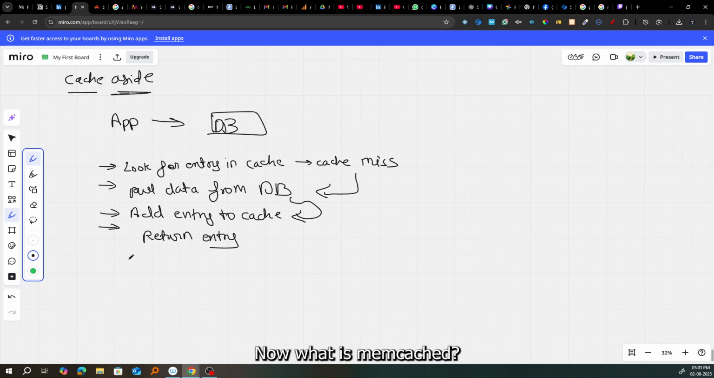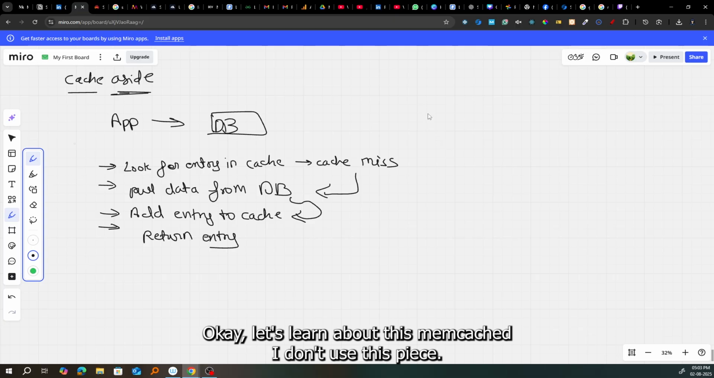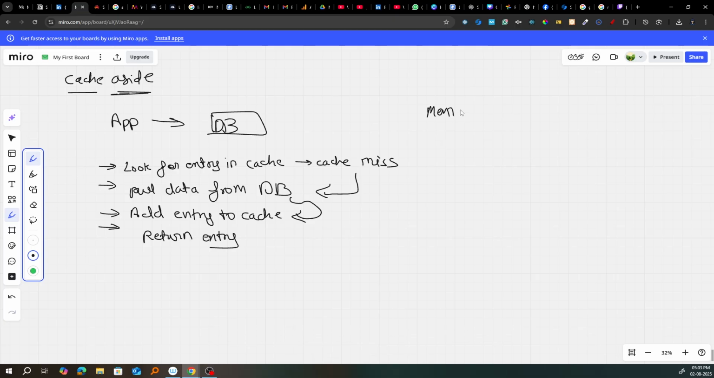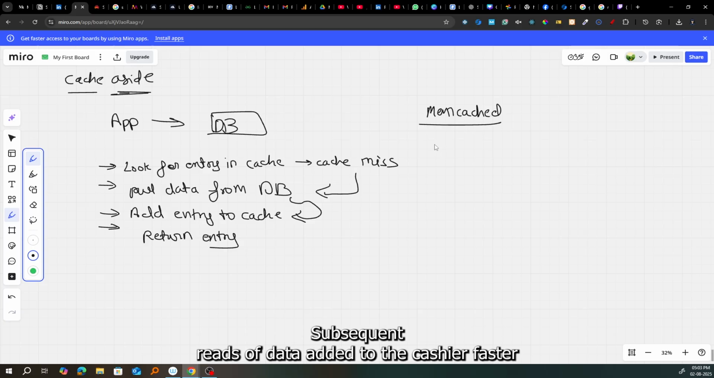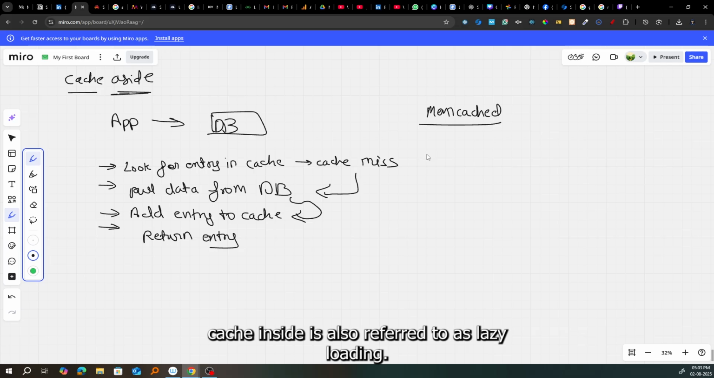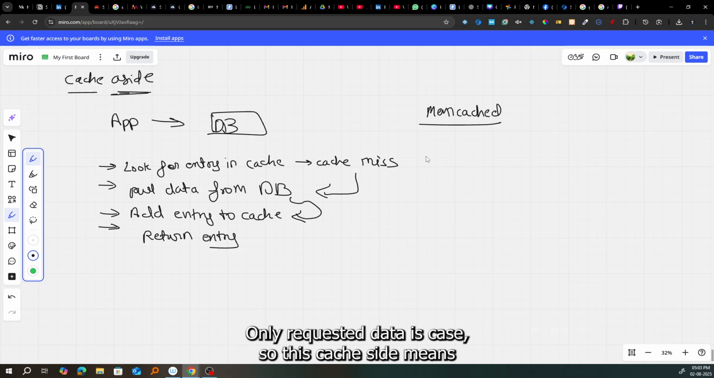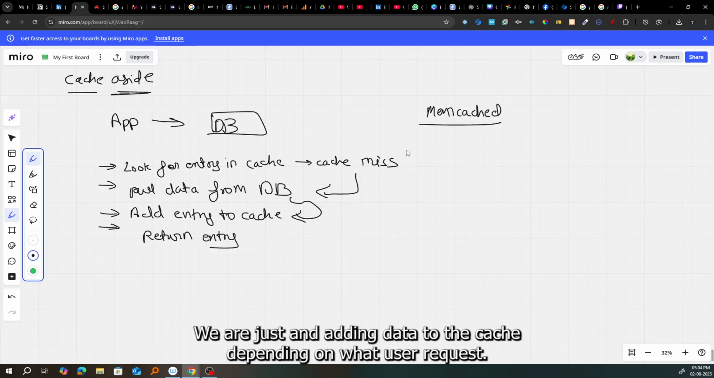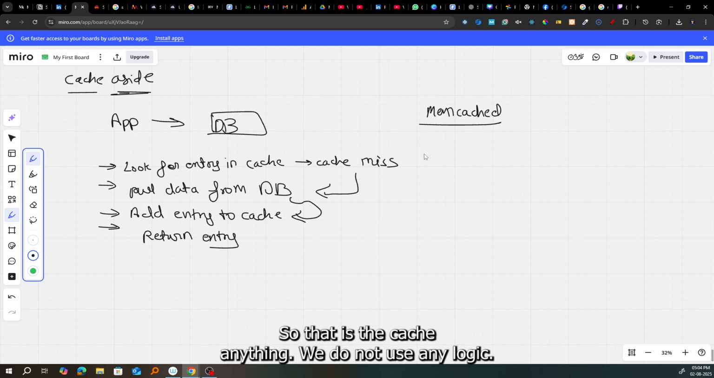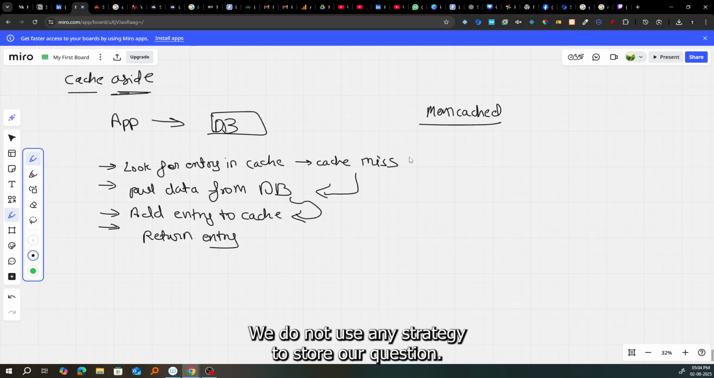Now what is Memcached? Okay, let's learn about this. Memory cache is generally used in this manner. Subsequent reads of data added to the cache are faster. Cache aside is also referred to as lazy loading. Only requested data is cached. So cache aside means we are not using any strategy on the cache. We are just adding data to the cache depending on what the user requests, right? We do not use any logic.